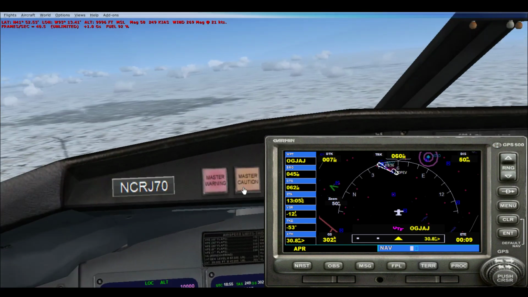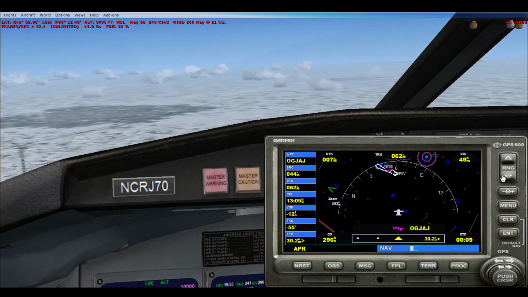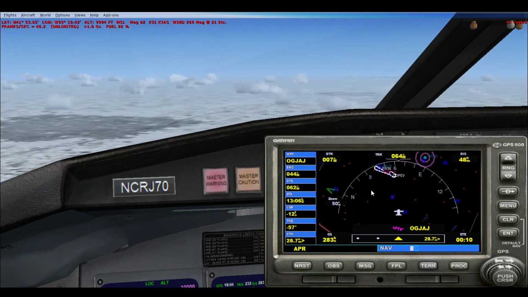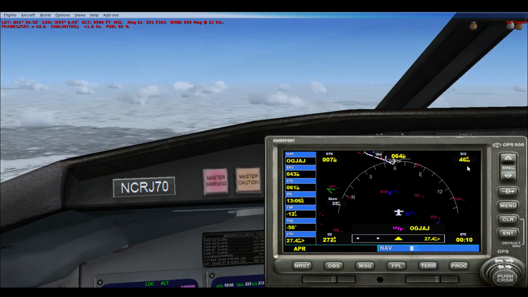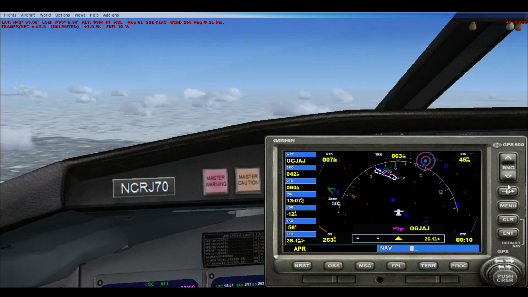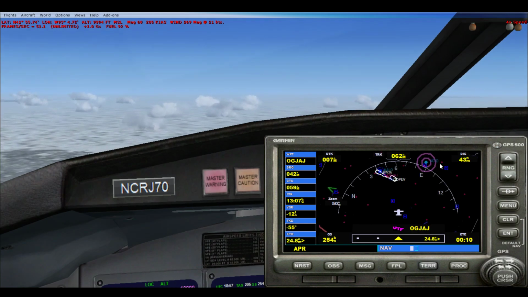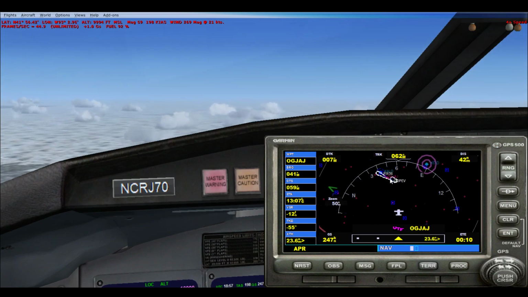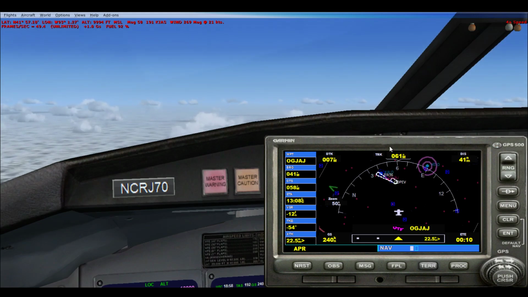So as of right now, we're just letting the flight take over, so we can go ahead and speed this up until we actually get near the airport. These are all the other waypoints here in Iowa. KCID is, I believe, Cedar Rapids Airport. So the GPS would tell you all the nearby airports as well.